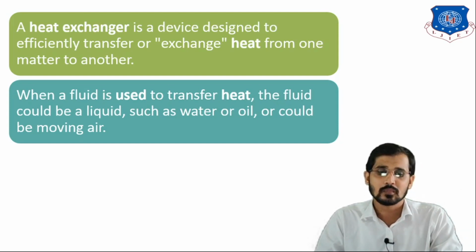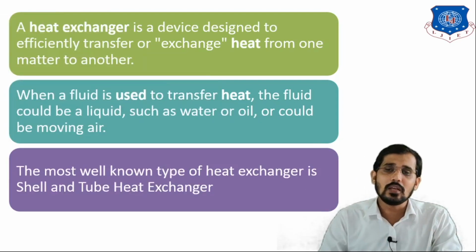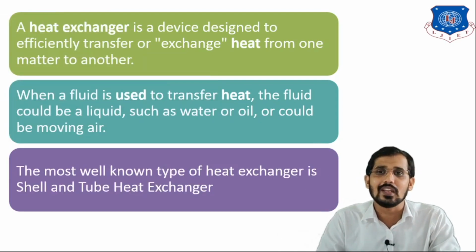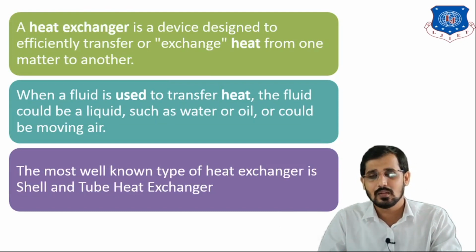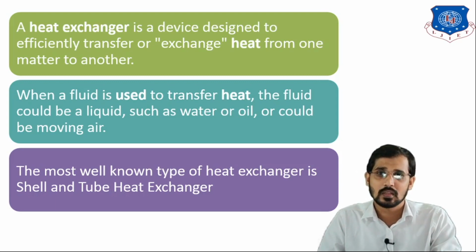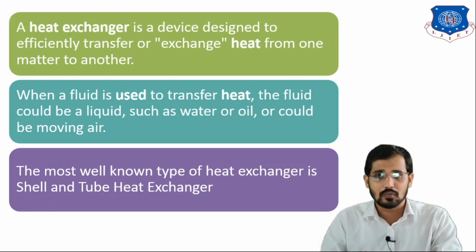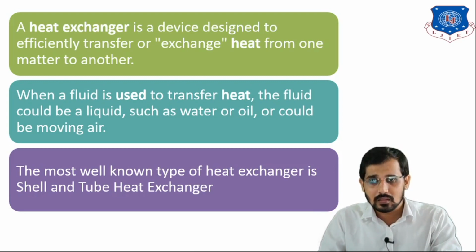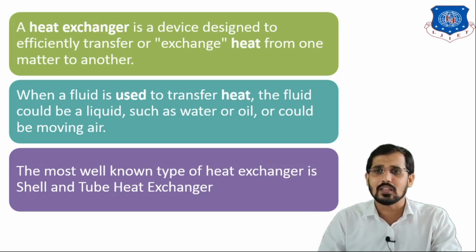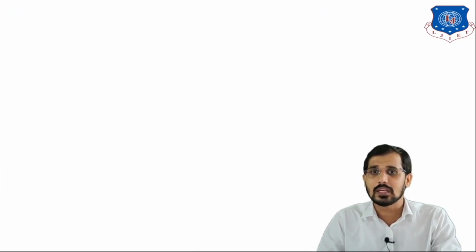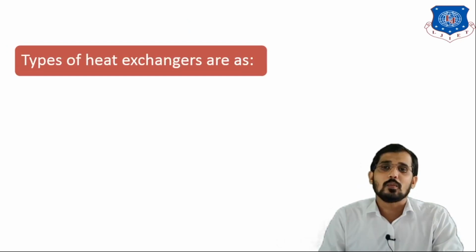Now you can see the last point: the best example of a heat exchanger is the shell and tube heat exchanger. In many industries, the shell and tube heat exchanger is used for exchanging heat. I will show you a figure of the shell and tube heat exchanger in the coming slide. Before that, I will quickly revise and explain the types of heat exchangers.